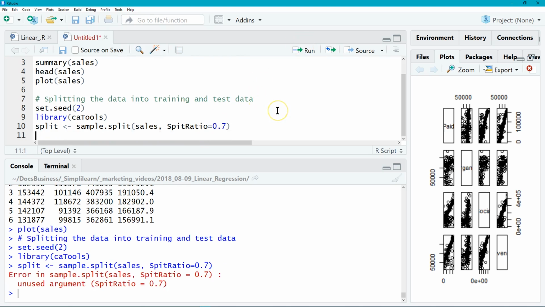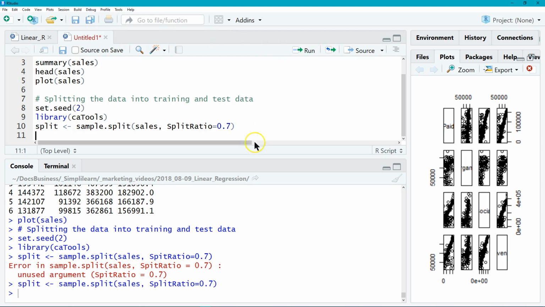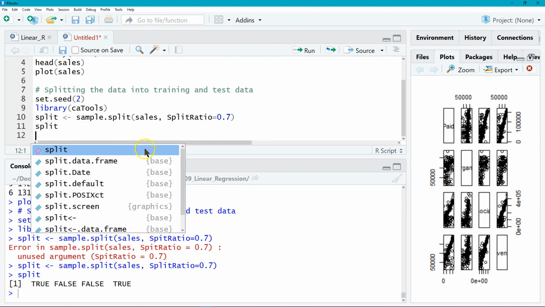Let me go ahead and run that. Oops, hold on one second. Got an error there. Spit is definitely very different than split. I don't think we want to spit our data out, which is actually kind of what we're doing. But we want to split the data. So let me get that spelled correctly. And then when I type in split, we can just run that because that's now a variable.